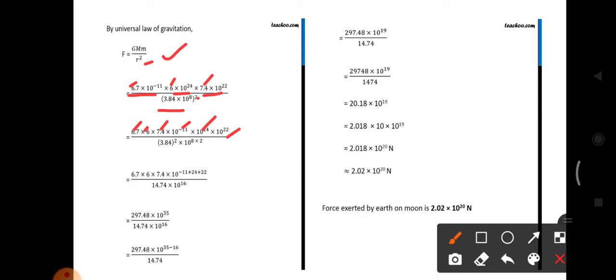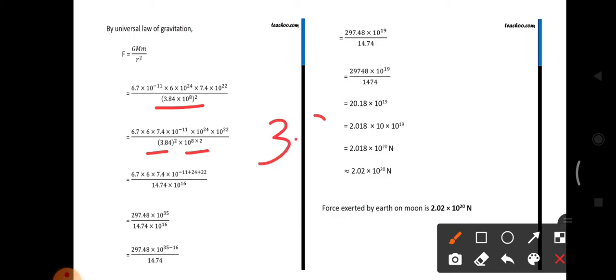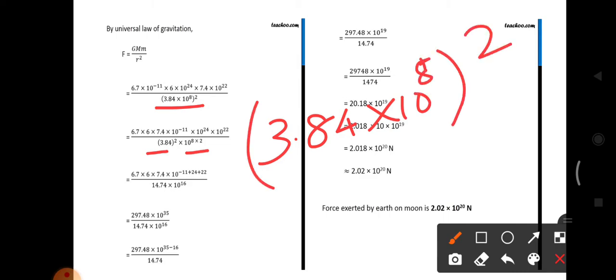And see here, 3.84 square, 10 power 8 square. This square we write separately. This square is common for both the values.